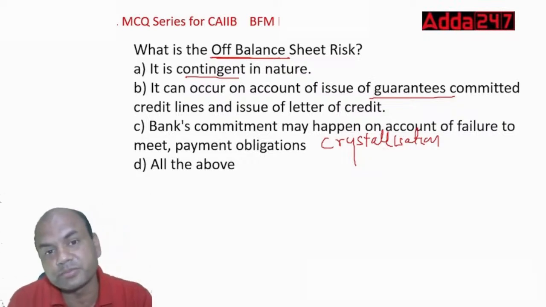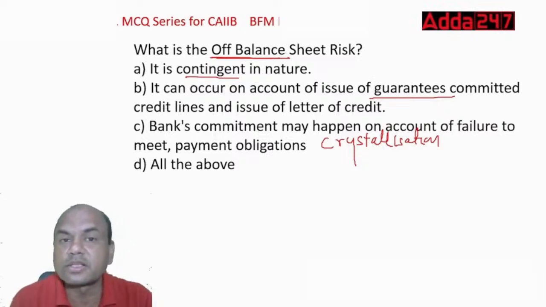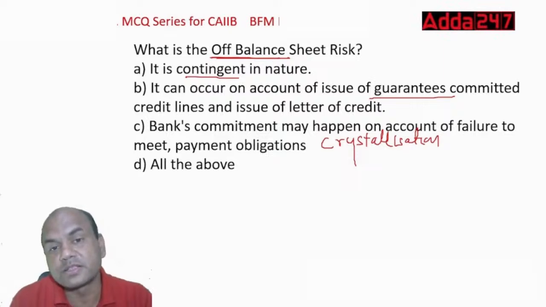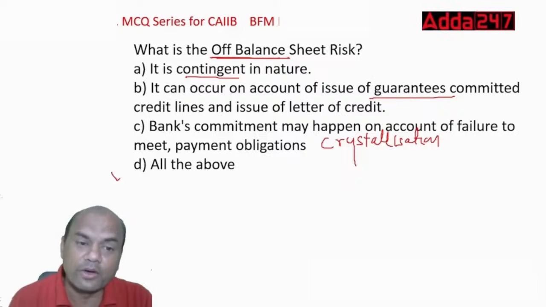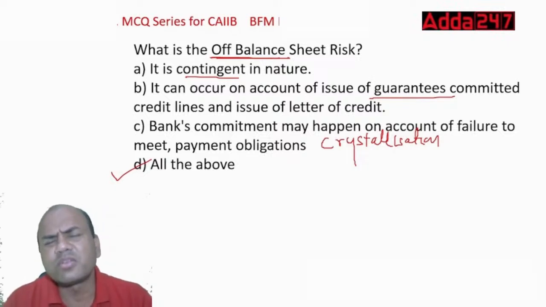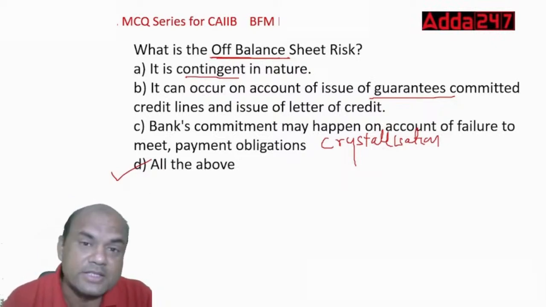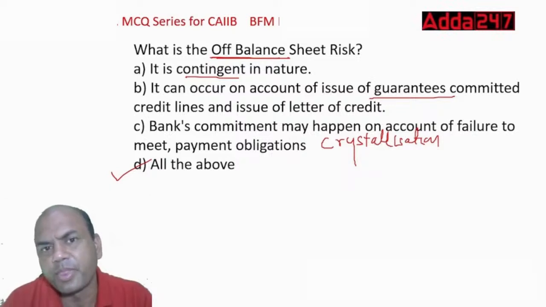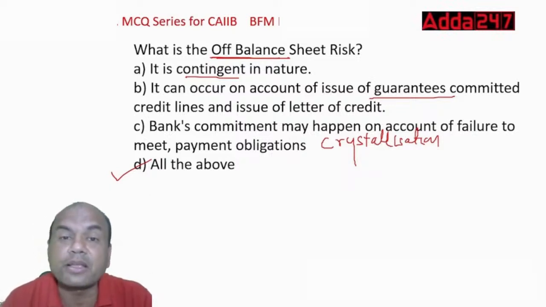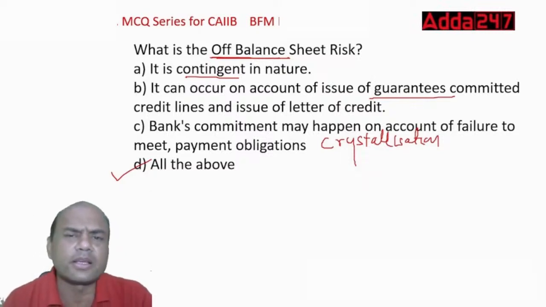Let me get the answer from you. Contingent, guarantees, crystallization. What is the answer? Off balance sheet. It is D, all of the above, correct? All of them are off balance sheet items. None of them is an on balance sheet item. Off balance sheet item means right now I don't pay cash. Balance sheet item means I pay the cash. CC, term loan, I'm paying the cash. Guarantees, I'm not paying the cash. Okay.